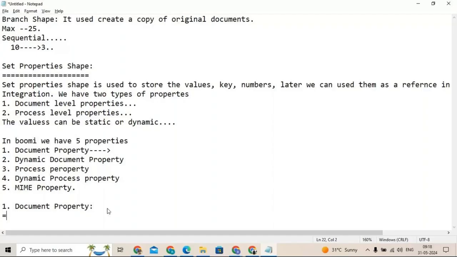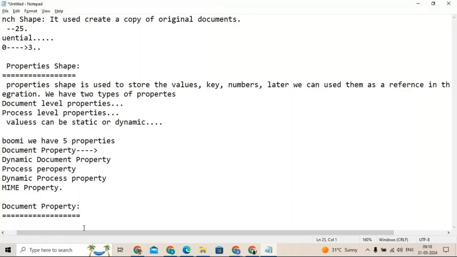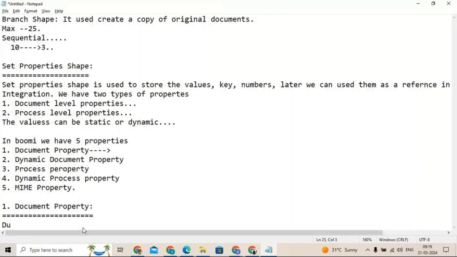Document property, DP, is a document level property.